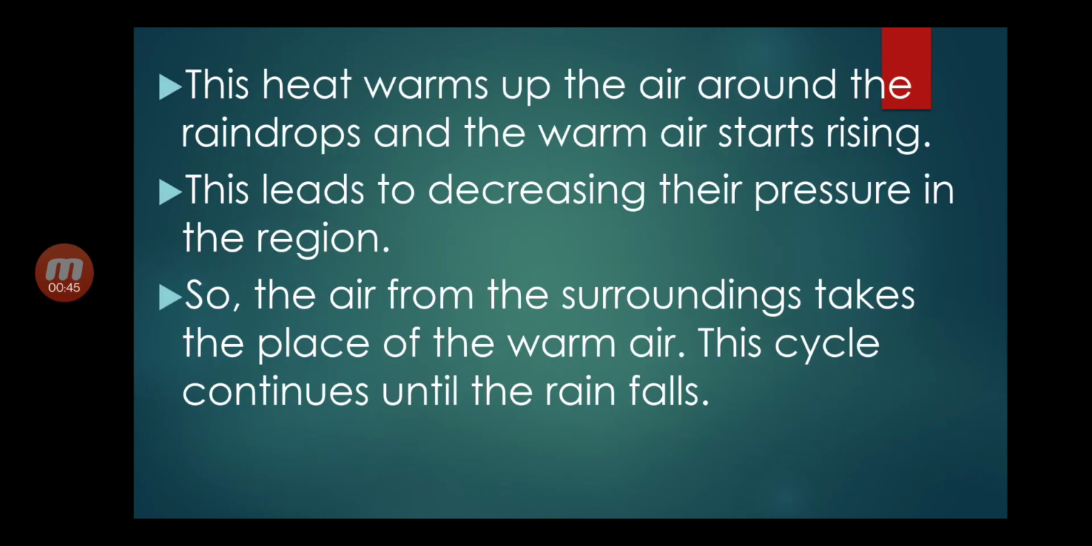This heat warms up the air around the raindrops and the warm air starts rising. This leads to decreasing their pressure in the region. So, the air from the surroundings takes the place of the warm air. This cycle continues until the rain falls.